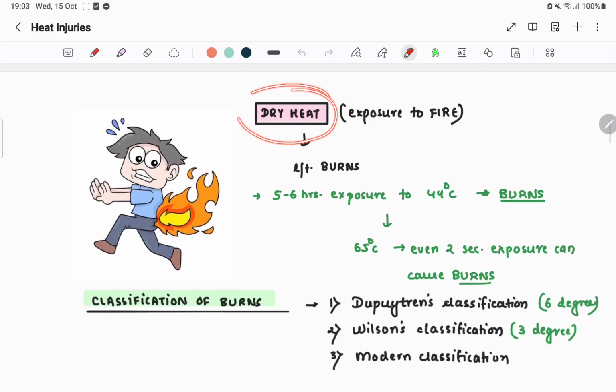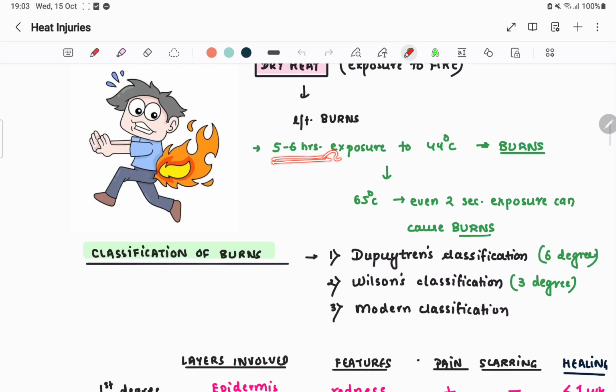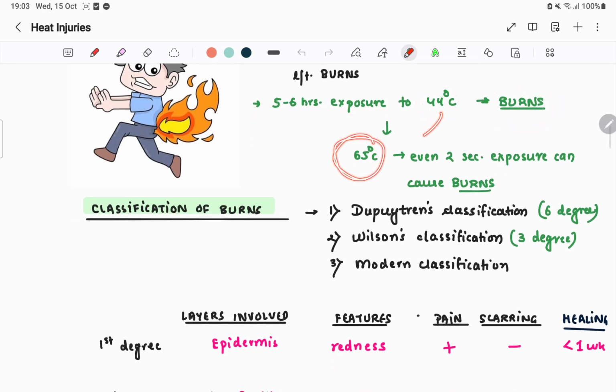Let's come to dry heat, exposure to fire. What happens in fire exposure? Burns, obviously. If there is a 5 to 6 hours exposure to 44 degrees Celsius, we can get burns. But at 65 degrees Celsius, we are increasing the temperature by about 21 degrees Celsius. So a 2-second exposure can cause burns. You can see the difference, an abrupt difference. Even a 2-second exposure to 65 degrees Celsius can cause burns.